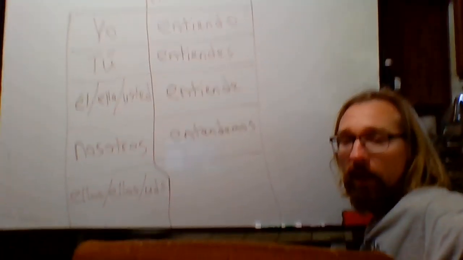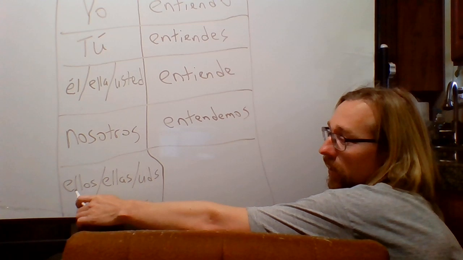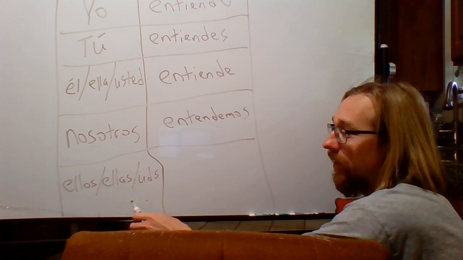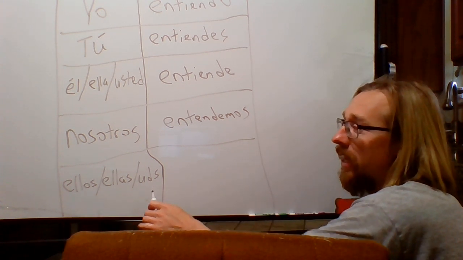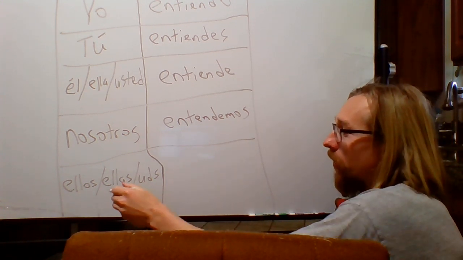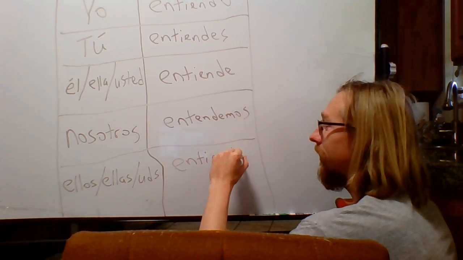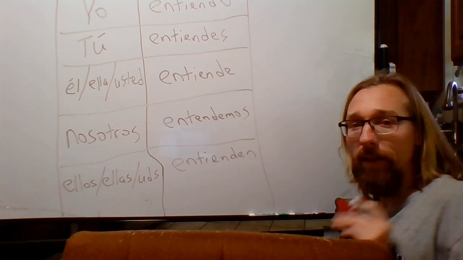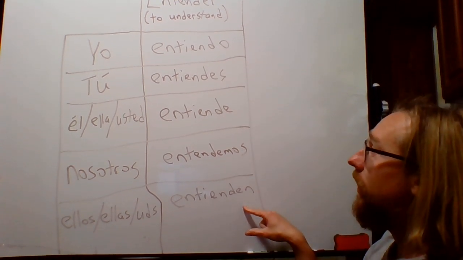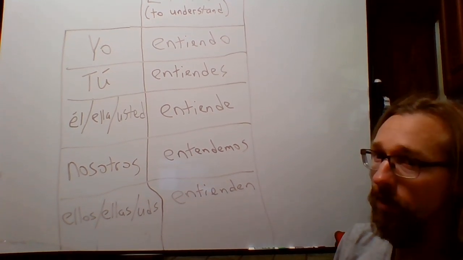All right, now for the ellos, ellas, ustedes form, the they. This can be a group of males and females as ellos. This can be a group of only females, would be ellas. That's they. And then the ustedes means you. When you're talking about multiple people, it's kind of like saying you all or you guys. All right, so ellos, ellas, ustedes, entienden. Entienden. Okay? So the endings to this go O, S, E, amos, N, and the stem change only occurs on words that are not the nosotros conjugation.